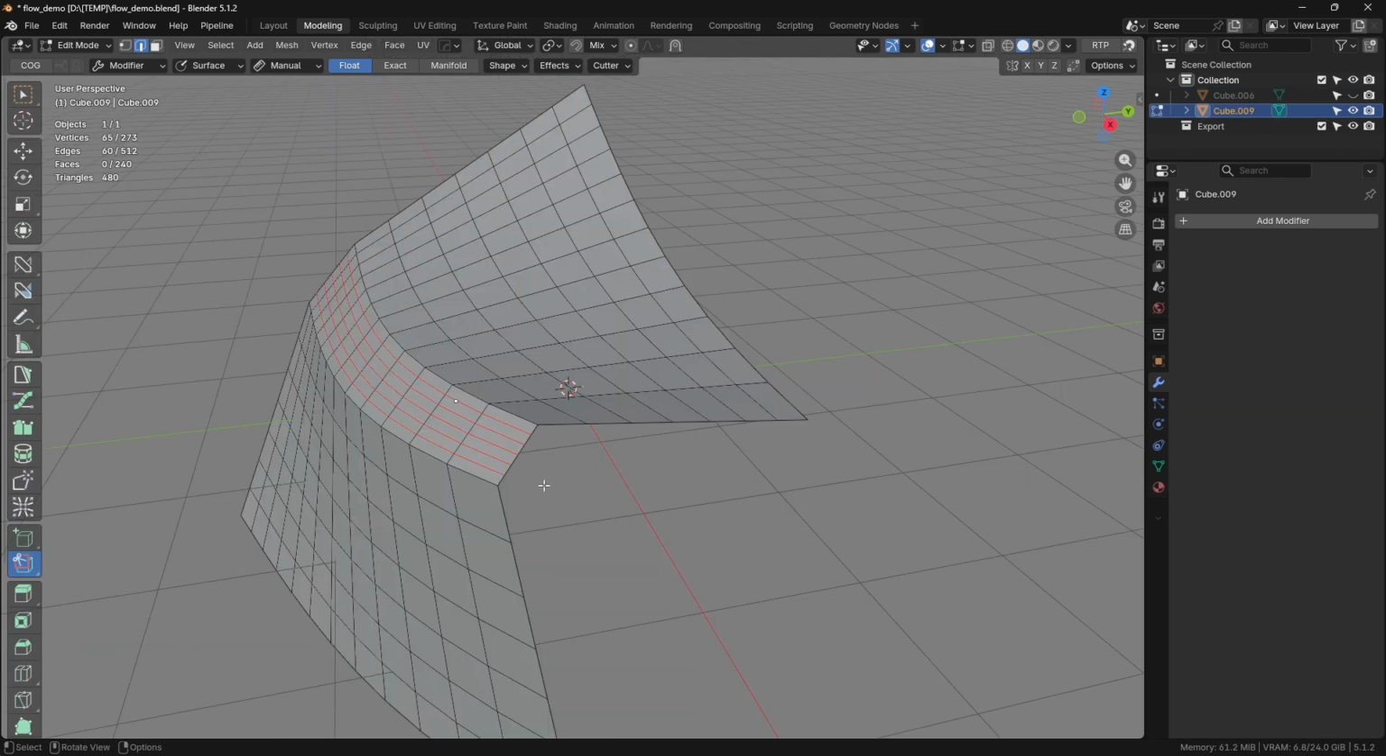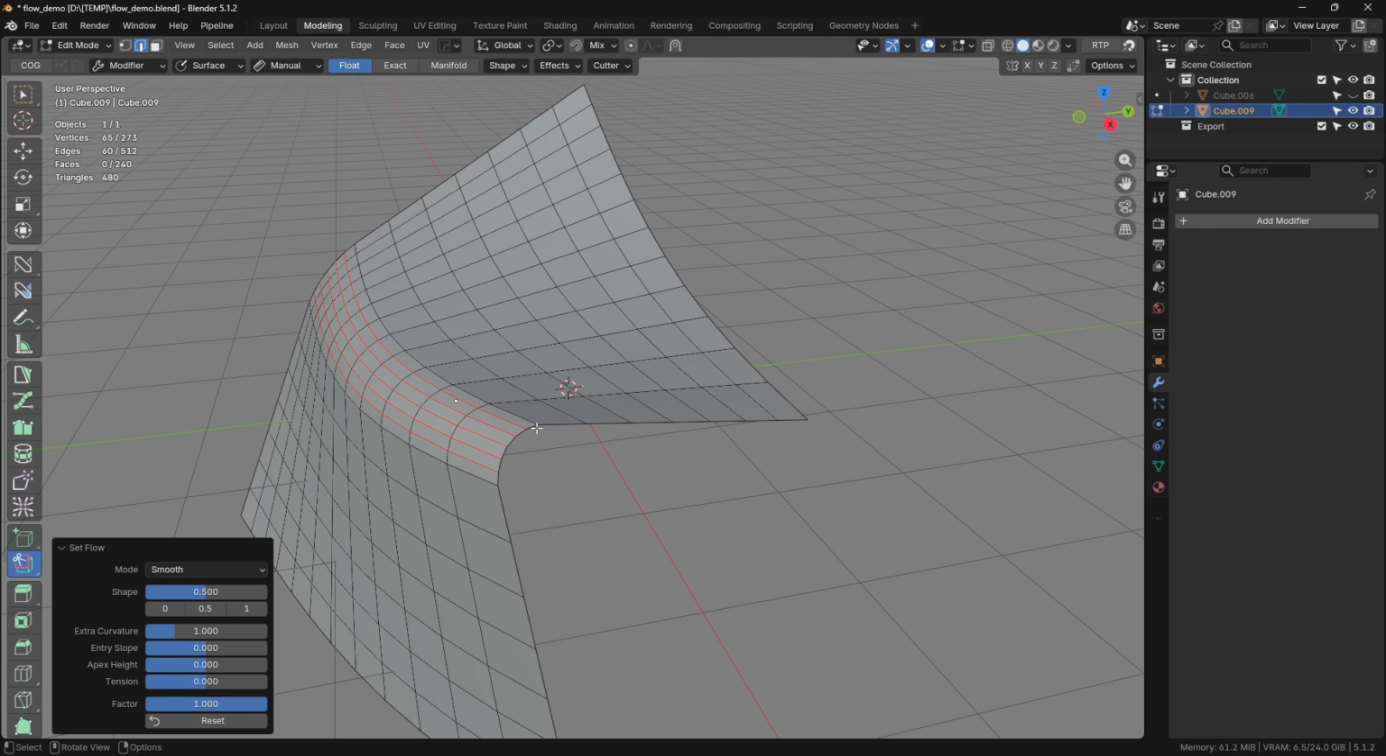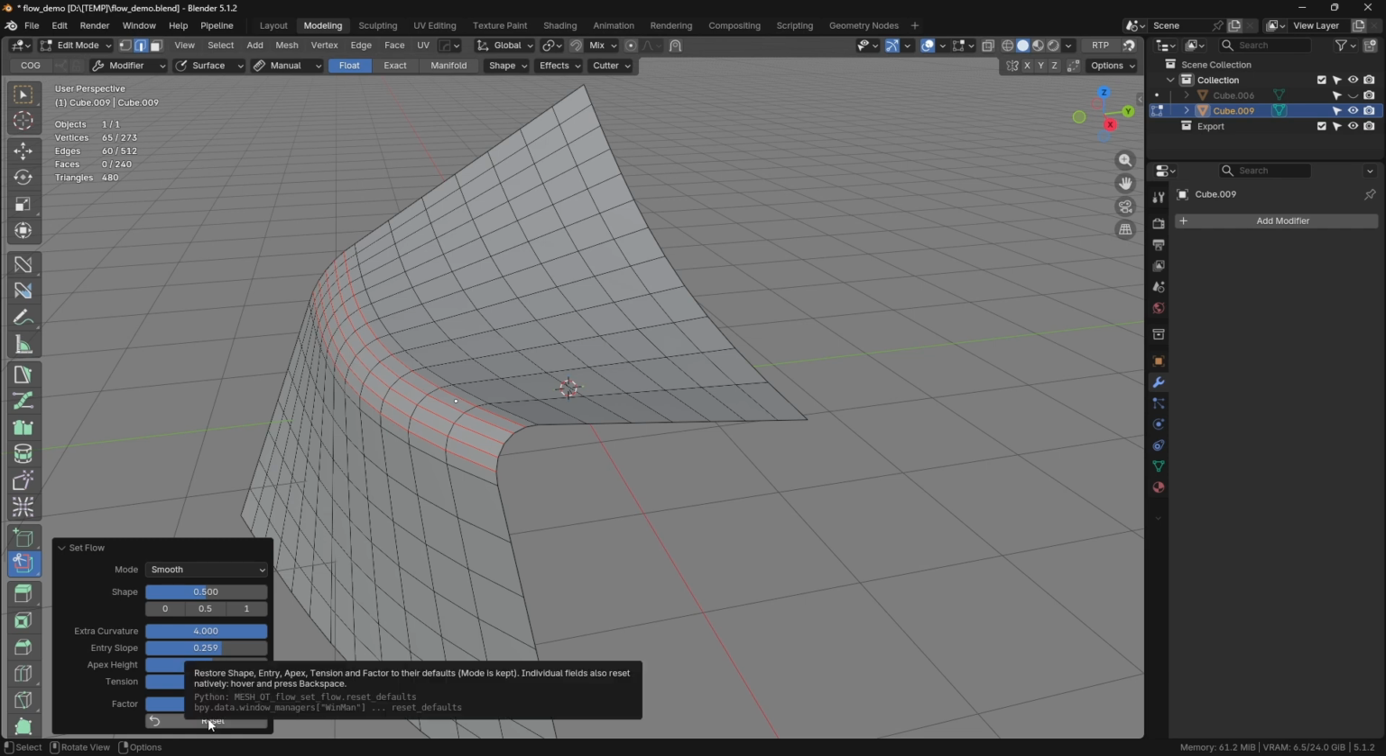Let's round this off. You can see it falls short. The shape isn't perfect, but that's an easy fix. First control, extra curvature. It makes the bend more pronounced. If the transition into the rounded part still reads, add a little entry slope, and for good measure, try apex height. These two shape the curve the geometry lands on, at the edges of the selection and in the middle.